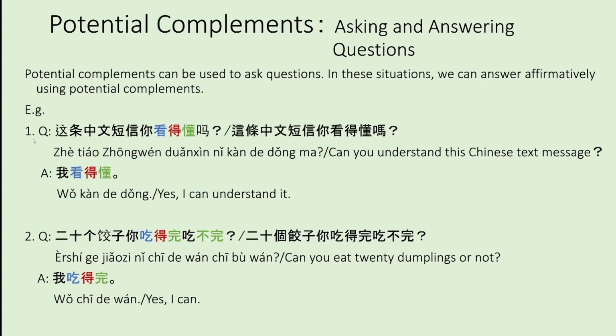So for example 1, 这条中文短信你看得懂吗? Can you understand this Chinese text message? 我看得懂. Yes, I can understand it. Example 2, 20个饺子你吃得完吃不完? Can you eat 20 dumplings or not? 我吃得完.